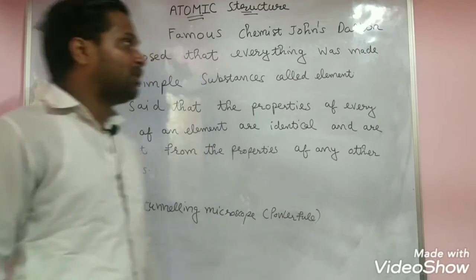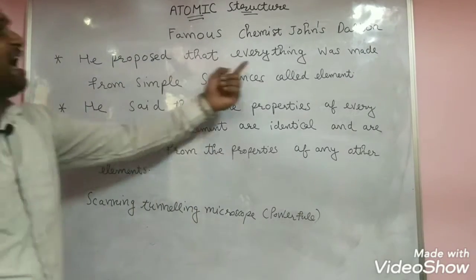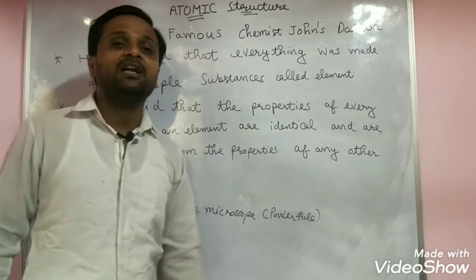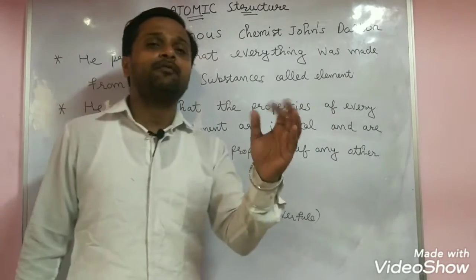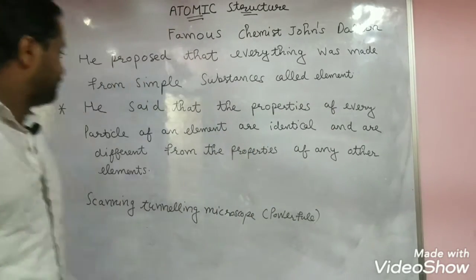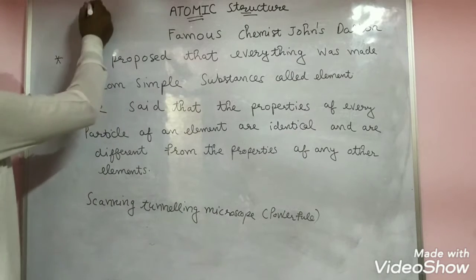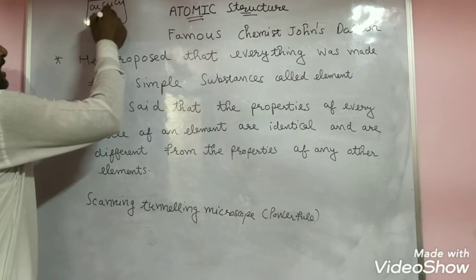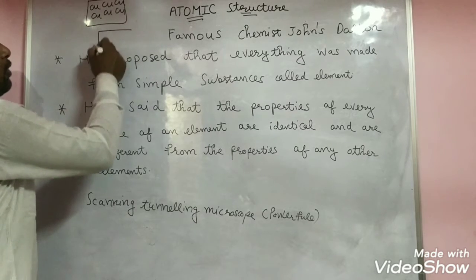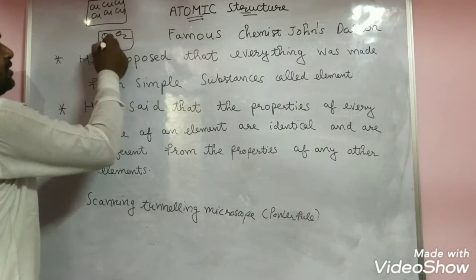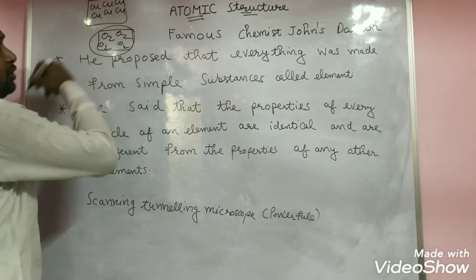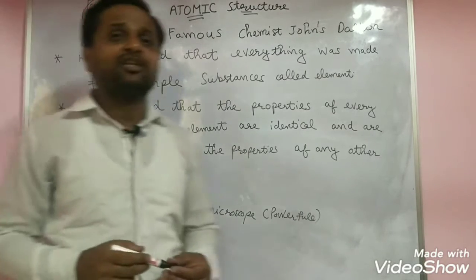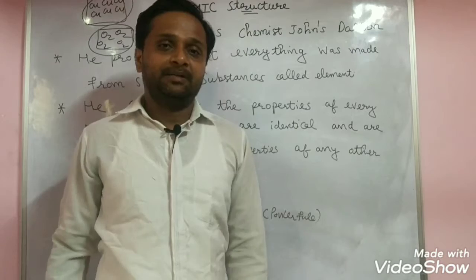Afterwards, we discussed more points. He proposed that everything was made from a simple substance called atom. So everything is made up of elements. I already told about how an element forms when the same type of atoms or molecules combine with each other. When the same type of molecules combine, that also forms an element, and when the same type of atoms combine with each other, that also forms an element.